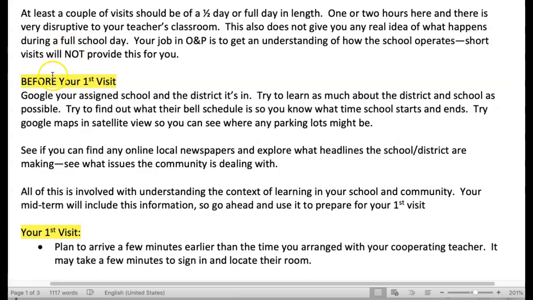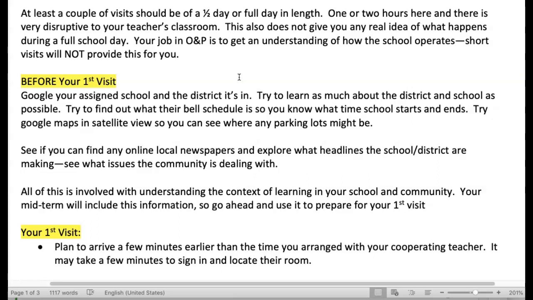Now, before your first visit, you want to Google your assigned school and the school district that it's in. You want to learn as much as you can about the district and the school. Take a look at even what newspaper headlines might be available online. You're going to want to try and figure out what the bell schedule is so you know what time school starts and ends. Try and find out about what extracurricular activities, if any, might be provided.